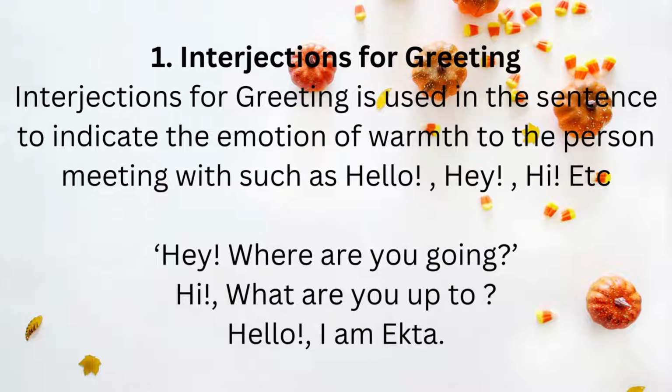The first one is interjections for greeting. These are used when we meet someone. Interjections for greeting are used in a sentence to indicate the emotion of warmth to a person we are meeting, such as hello, hey, hi, etc. Like, "Hey, where are you going?" "Hi, what are you up to?" And the third one is "Hello, I am Itka." So these are very simple. We know that greeting is to meet with someone, so interjections for greeting are used when we meet someone and show the emotions of warmth.